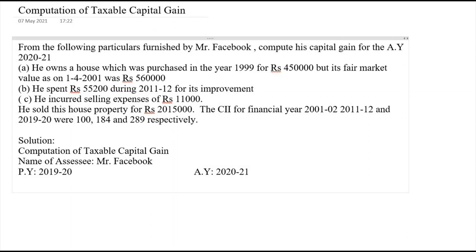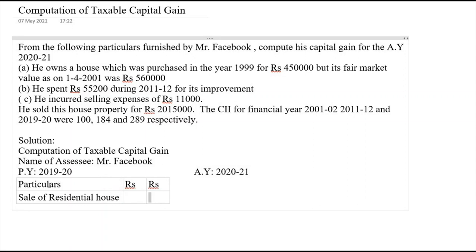So let me insert the column here. Particulars, rupees. Sale of residential house.